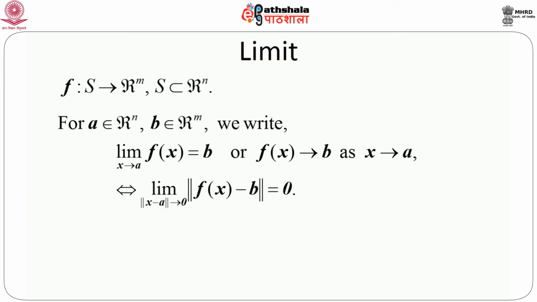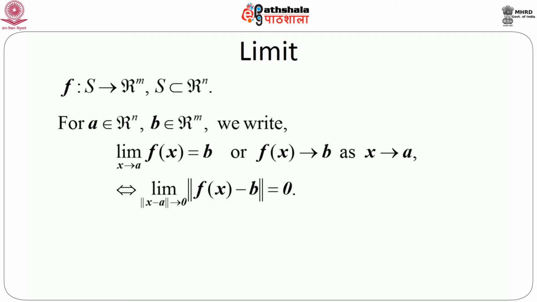We write limit as x goes to a, f(x) equals b, or we can say that f(x) tends to b, or f(x) approaches b as x approaches a. This means that the distance or norm of f(x) minus b, that means the difference between f(x) and b in the sense of a particular norm which is defined on the space where f(x) is defined, goes to 0 as x goes to a, or norm of x minus a goes to 0.